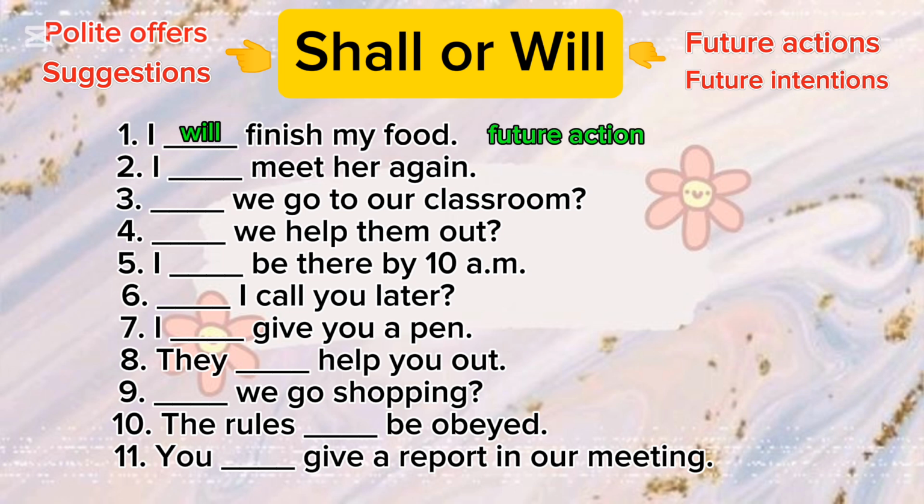Question number 2. I blank meet her again. What is the correct answer? Is it shall or is it will? Look at the words meet her again. It refers to future intention. Okay? I have the intention of meeting her again. I will meet her again.